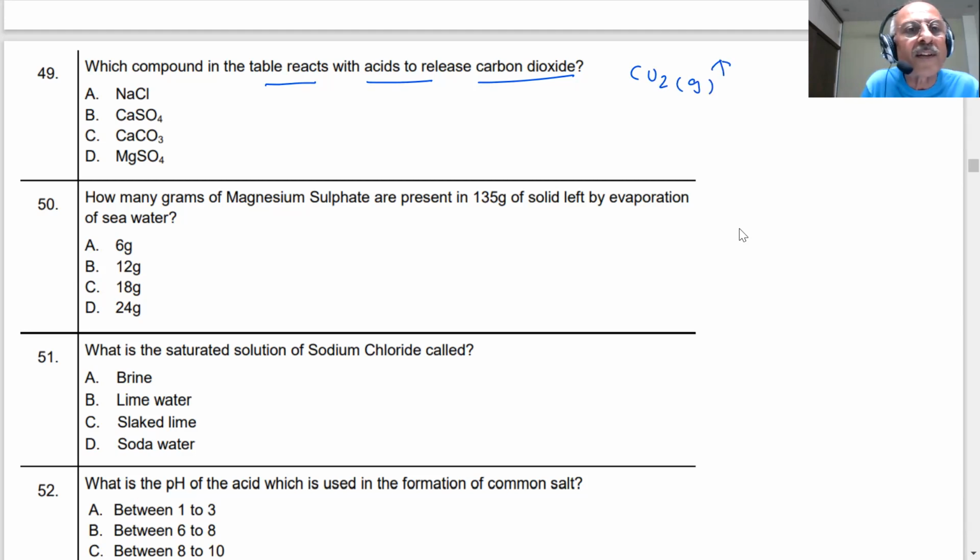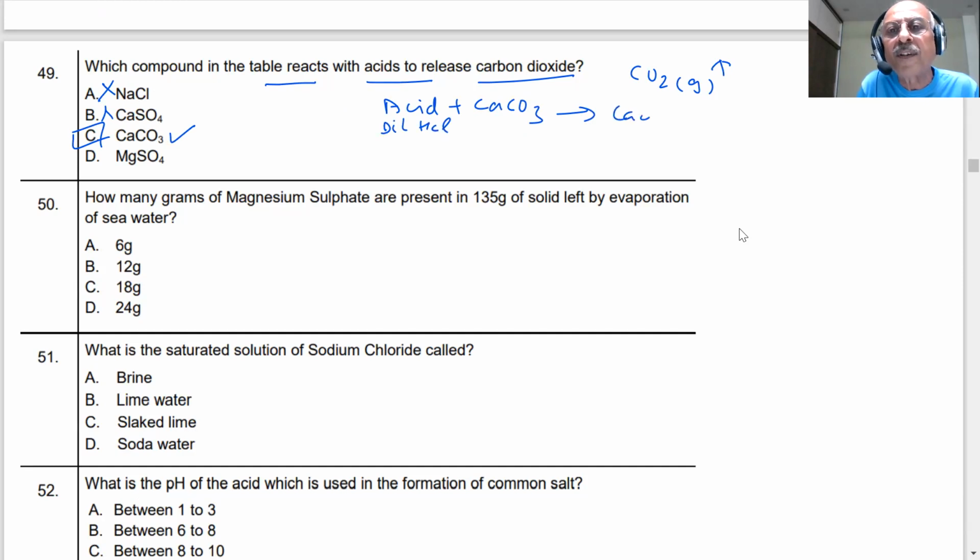NaCl cannot release CO2. There is nothing there. If I put acid, it will not release. Acid plus CaSO4? No, there is no CO3. But here, yes, this is the correct answer. Acid plus CO3. What will happen, student? If I take dilute HCl or anything, what will be the result? You will get CaCl2 plus H2O and carbon dioxide gas, student.